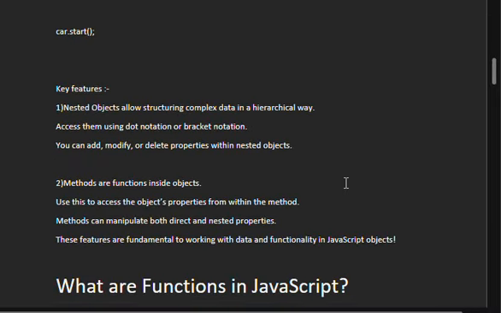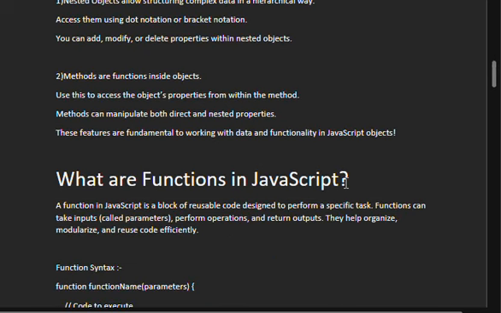Next are key features. Nested objects allow structuring complex data in a hierarchical way. Access them using dot notation or bracket notation. You can add, modify or delete properties within the nested objects.